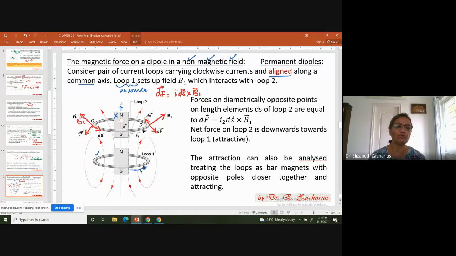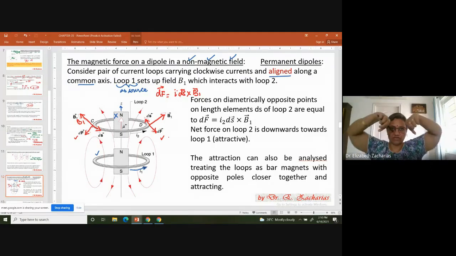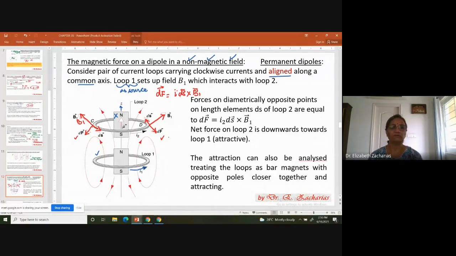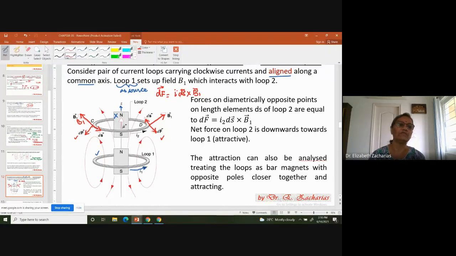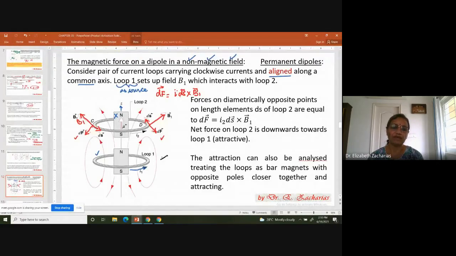Now you see you have two forces dF here and here, on diametrically opposite elements. You have two forces which are looking like this. So what should be the sum of these two? The sum of these two will be a net force like this. By now you should be familiar with these kinds of pictures. If I have a dF like this, and a dF like this, the sum will be a vector in this direction. Okay, so that's what will happen here.